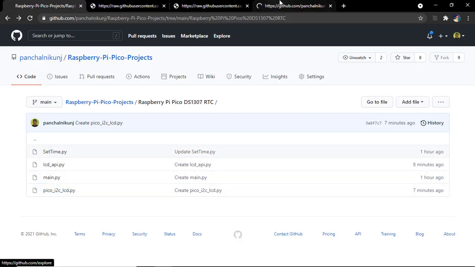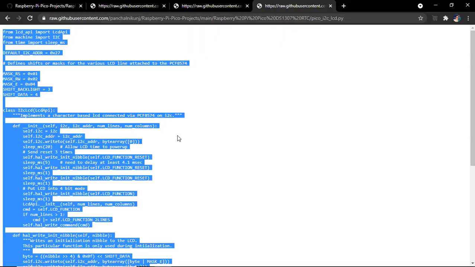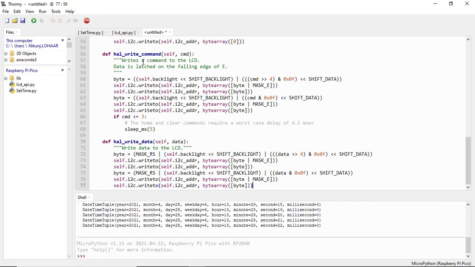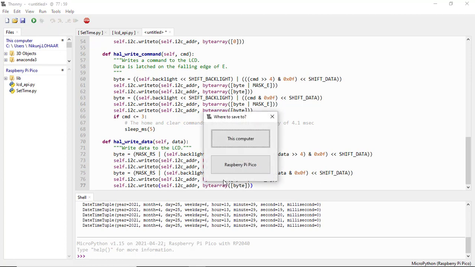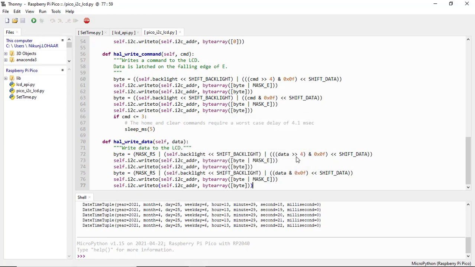Now open this one and copy and paste and save it in Raspberry Pi Pico with same name. This is also library file for LCD.